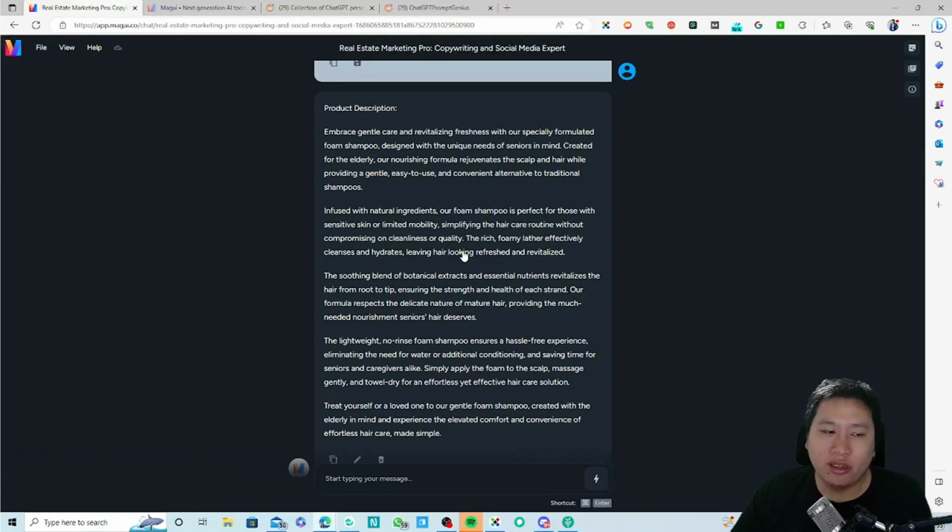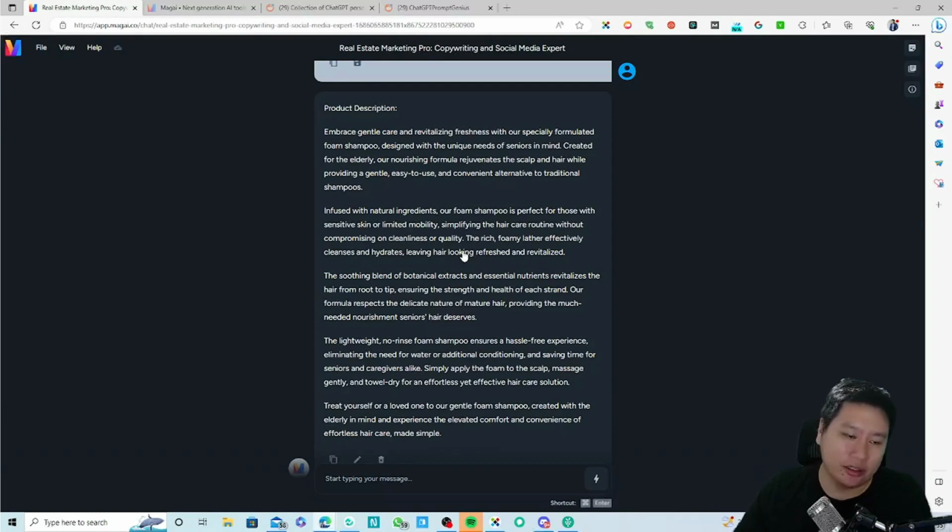Our formula respects the delicate nature of mature hair, providing much needed nourishment seniors' hair deserves. The lightweight no-rinse foam shampoo ensures a hassle-free experience, eliminating the need for water or additional conditioning and saving time for seniors and caregivers alike.